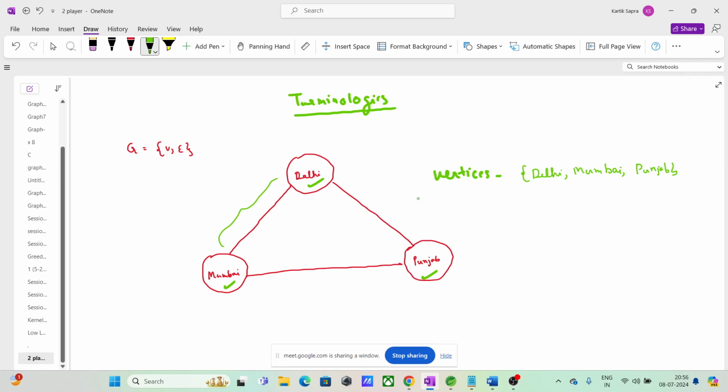The edges here are: the edge from Mumbai to Delhi, the edge between Delhi and Punjab, and the edge between Punjab and Mumbai. So basically, your graph is nothing but a set of vertices and edges connecting those vertices. That's it. This is just a basic definition of a graph.